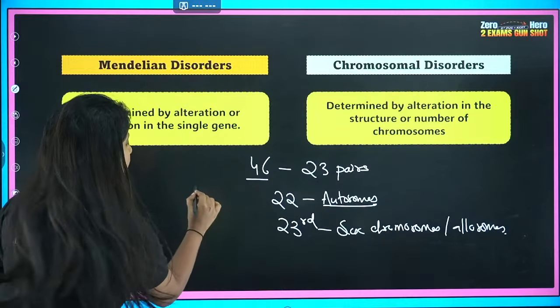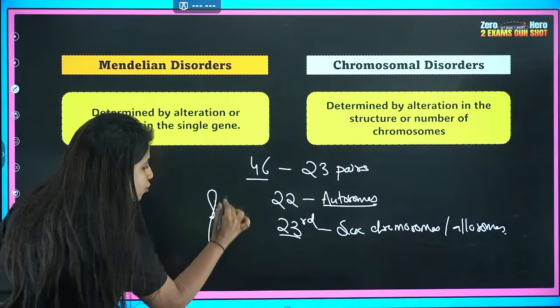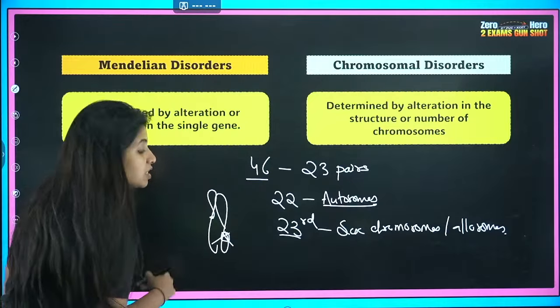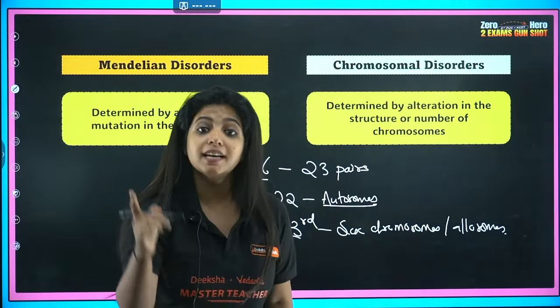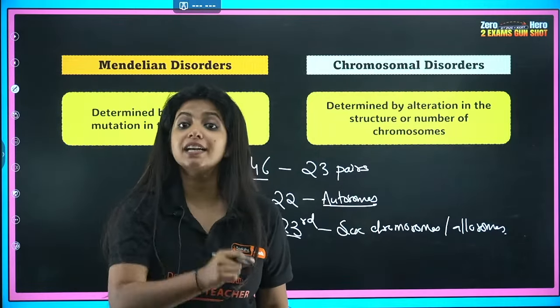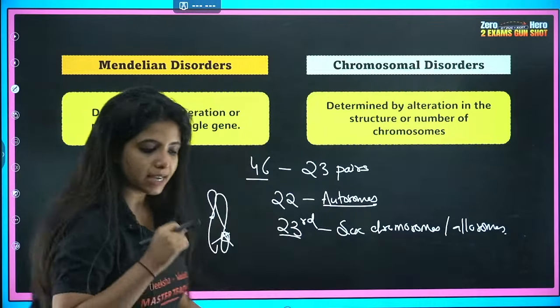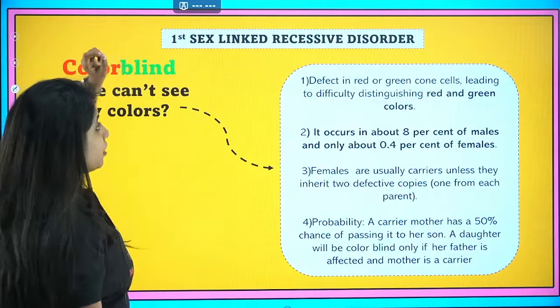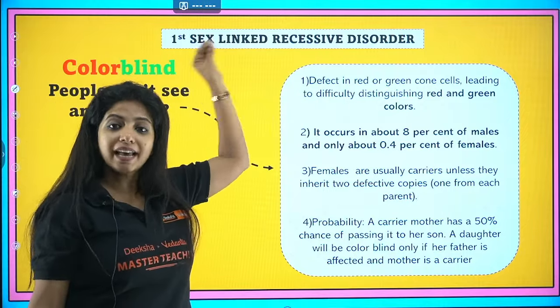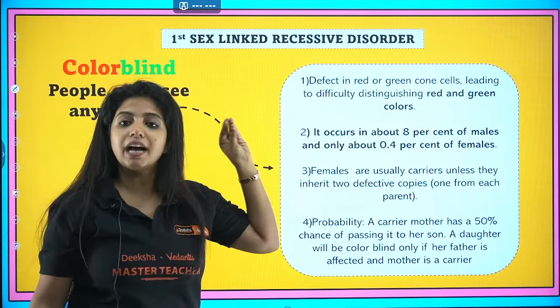If in this particular chromosome there is a gene and that gene is getting mutated, and that is why we get diseases, this will be known as sex-linked disorders. So the first Mendelian disorder is the sex-linked recessive disorder, which is color blindness.